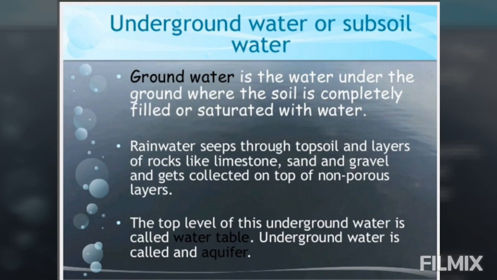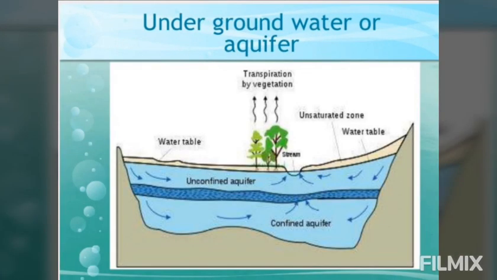The pool of water obtained by digging the soil till the impervious rock is called well water. Means we dig down to where the impervious layer of rocks is present, and what water do we call it? Well water. Groundwater can be obtained from tube wells or from hand pumps.